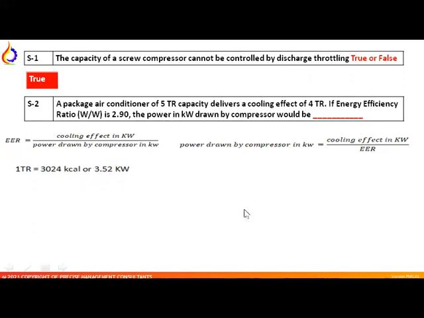So we'll put this value here, okay, and multiply with the tons of refrigeration. We'll get the answer. So 4 tons of refrigeration is multiplied by 3.52. This is the conversion factor to convert into the kilowatt, and 2.9 is our EER. So answer is 4.85.